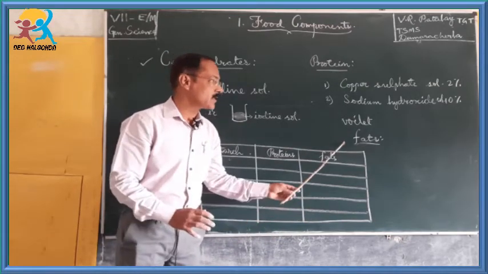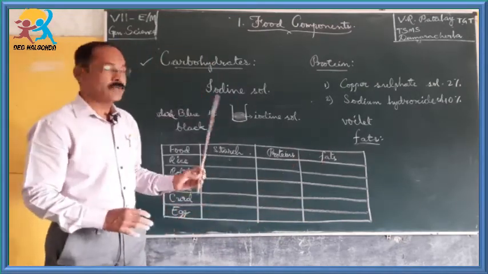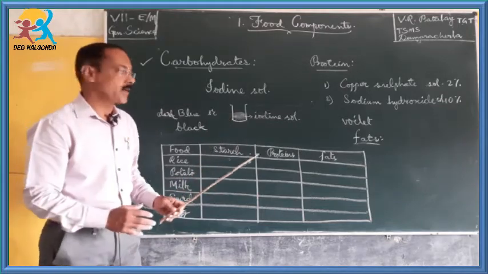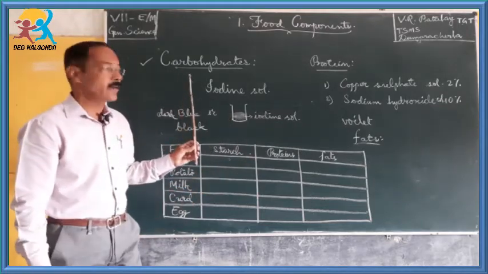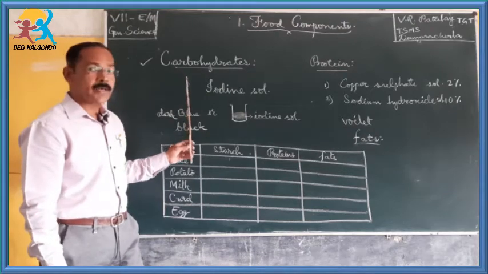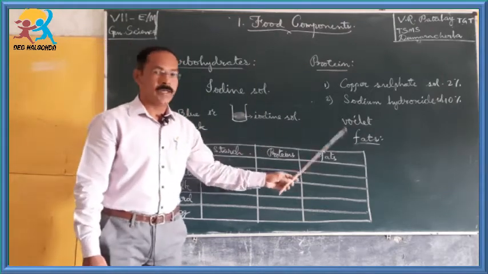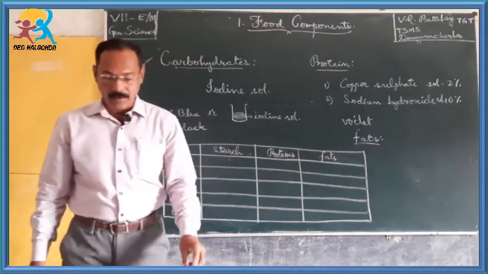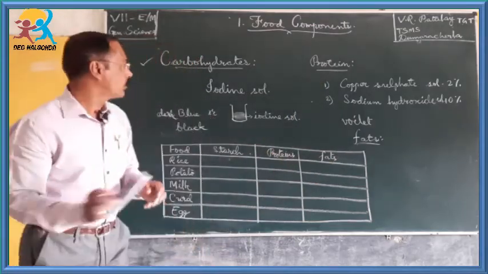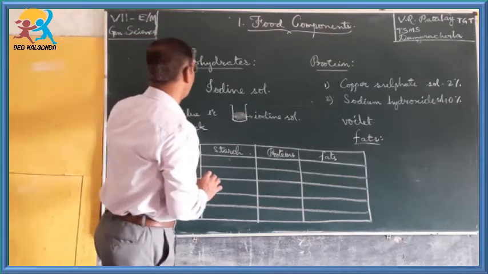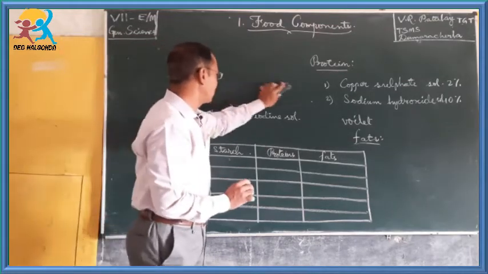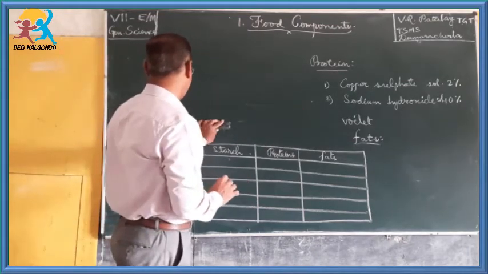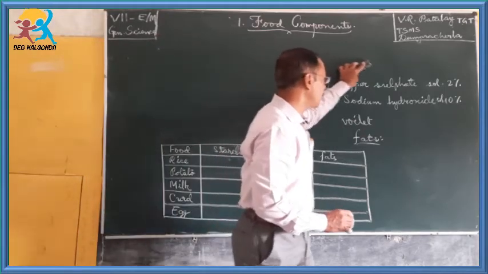Okay. This is how we can perform the activities or the experiments to find out whether the given food item contains what kind of food components in it, whether it is carbohydrates, proteins or fats. Children, let us do or let us confirm the given food items, what kind of food components does it contain.